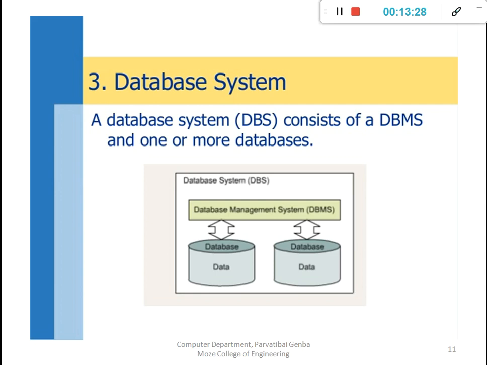Then the third component is the database system. The database system consists of a database management system and one or more databases. That means the outer border marks the whole as a database system. The database system components are the database management system and the databases. These are the two components under the database system.